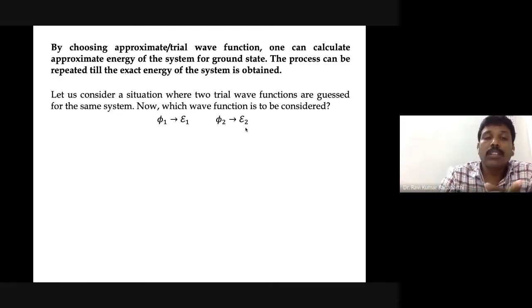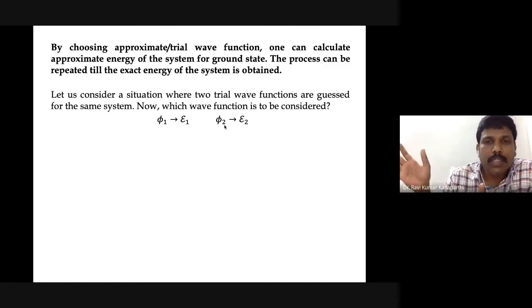Now among phi1 and phi2, if phi1 is giving a script E which is somewhat close to the energy of the system, then you can consider phi1 as your trial function, and then further do the iteration method. On the other hand, if phi2 is giving a reliable answer, close to the actual ground state energy of the system, then you can take up that one.